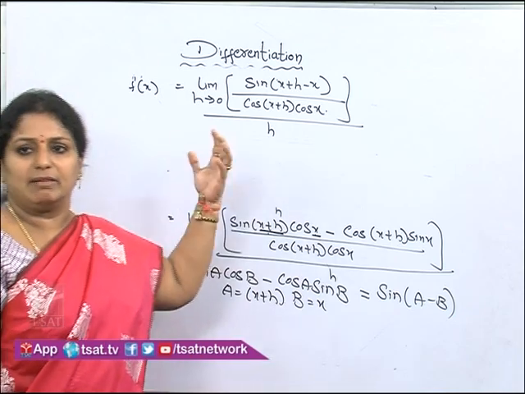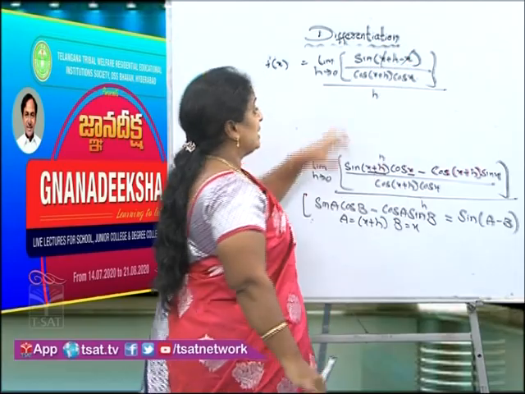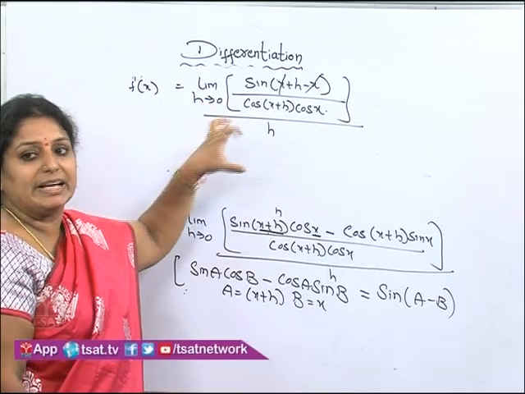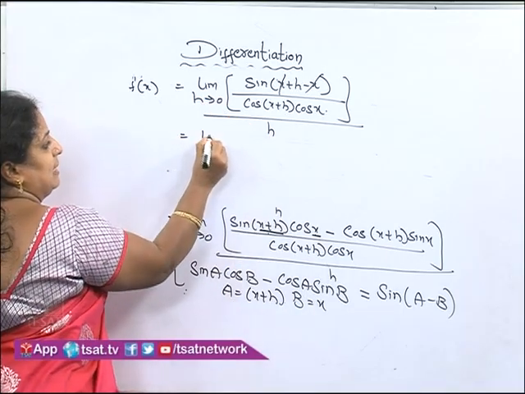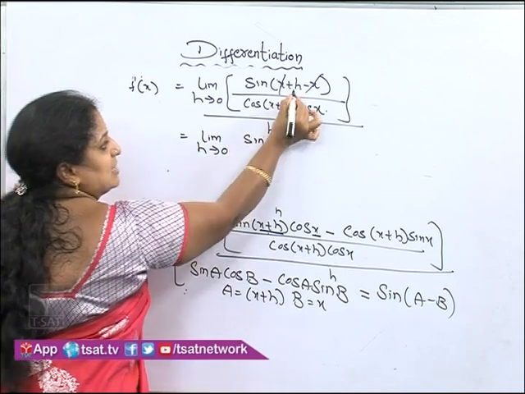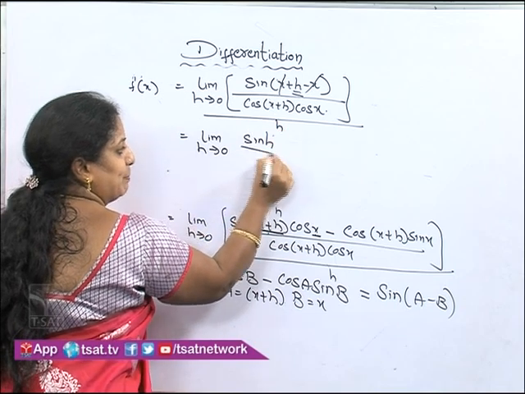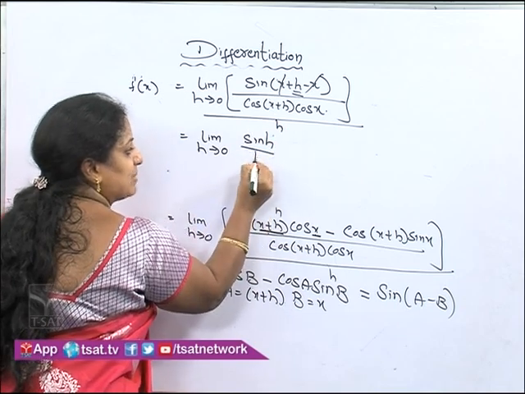Now tell me, will anything get cancelled again here? x and x will get cancelled. Now this step we can write directly as limit h tends to 0, sin h is left over, no beta? So sin h by, now this h I am writing here.